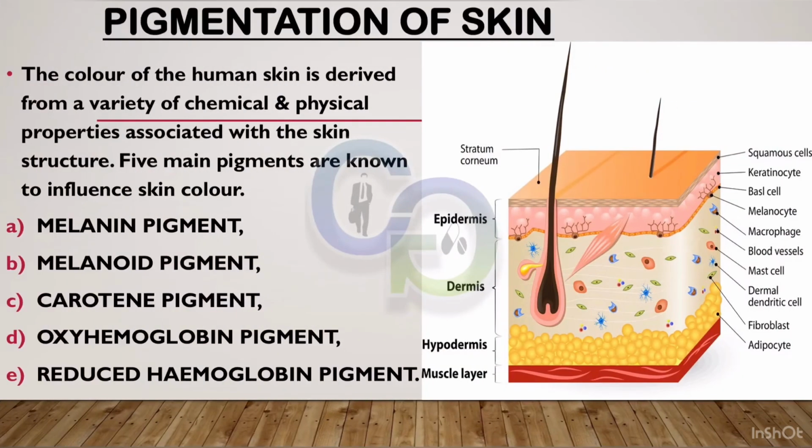Pigmentation of skin. The color of the human skin is derived from a variety of chemical and physical properties associated with the skin structure. 5 main pigments are known to influence skin color: melanin pigment, melanoid pigment, carotene pigment, oxyhemoglobin pigment, and reduced hemoglobin pigment.